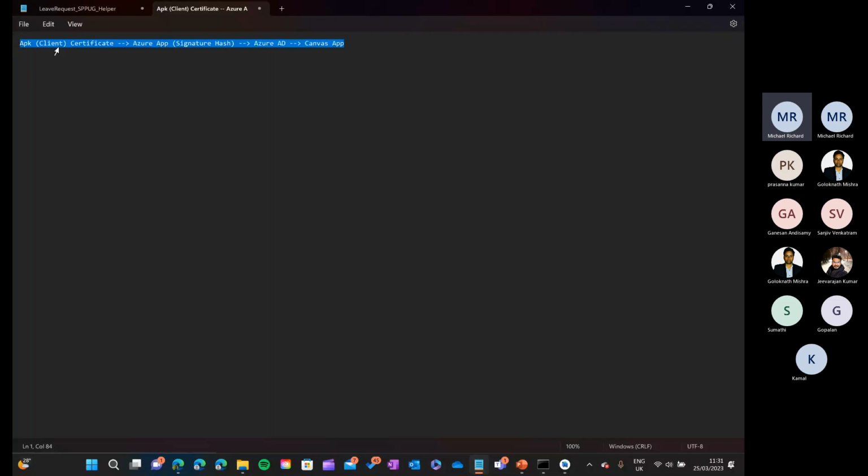So now what we need to do is get these two sorted. As you can easily see here, first we need to generate a certificate. We need to generate a signature hash, and we also need to do an Azure app registration. We have to register an app in Azure saying that, hey, this is the app that is going to connect to the Canvas app in my Active Directory.